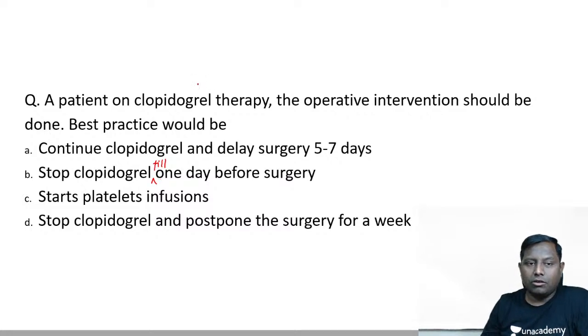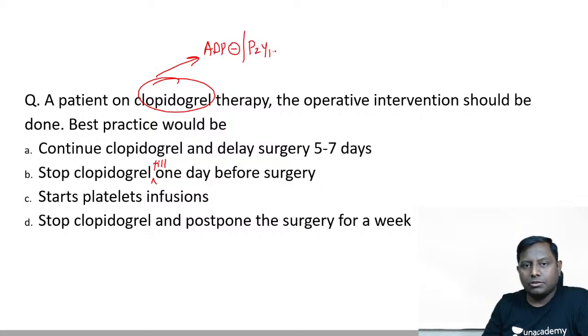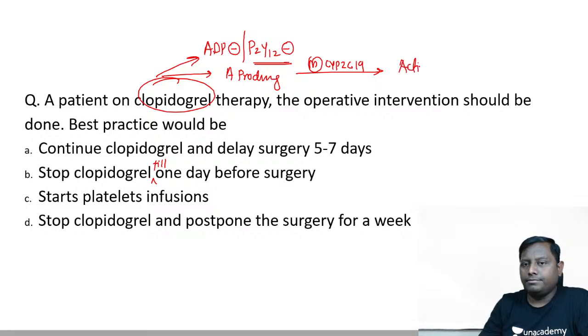So I think all of you are already aware that clopidogrel is an ADP inhibitor. और ADP का एक रिसेप्टर होता है P2Y12 that is causing the platelet aggregation. Do you remember clopidogrel is a prodrug, and this prodrug is actually metabolized by a microsomal enzyme CYP2C19 to become active.